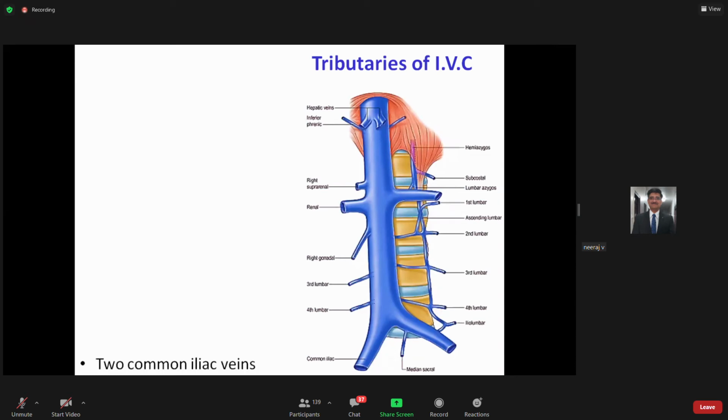Very common and important tributaries: two common iliac veins. You can see here, these are the two common iliac veins.